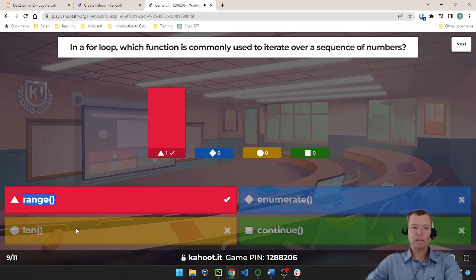And remember, it takes in 3 parameters. It takes in the starting number that you want to start at, then comma, the ending number you want to end at. Remember, it doesn't go to the ending number, it goes 1 minus the ending number. And then the step count. How many numbers do you want to iterate over each loop count? So if I did something like range 0, 100, 1, it's going to go from 0 to 99. If I did 1, 10, 2, it's going to start at 1. Then it's going to go 3, 5, 7, 9.